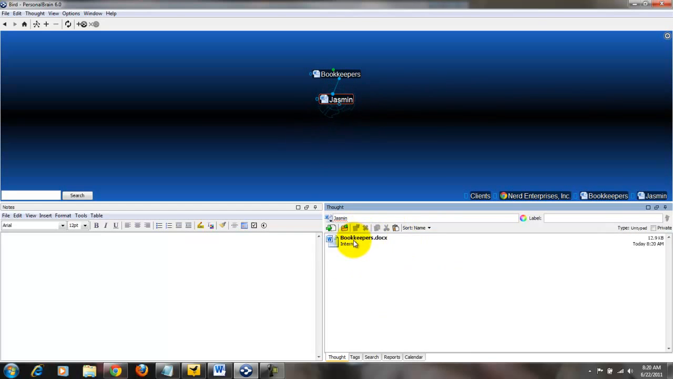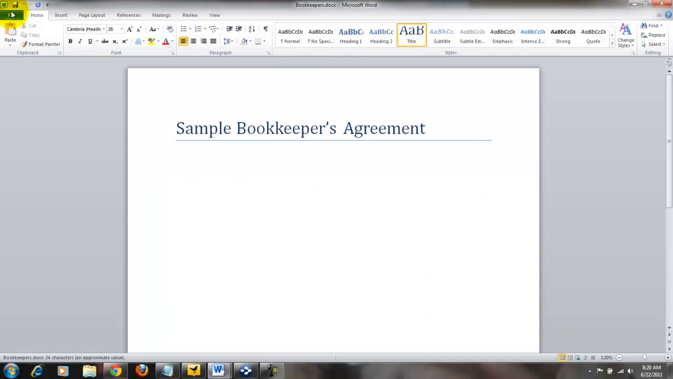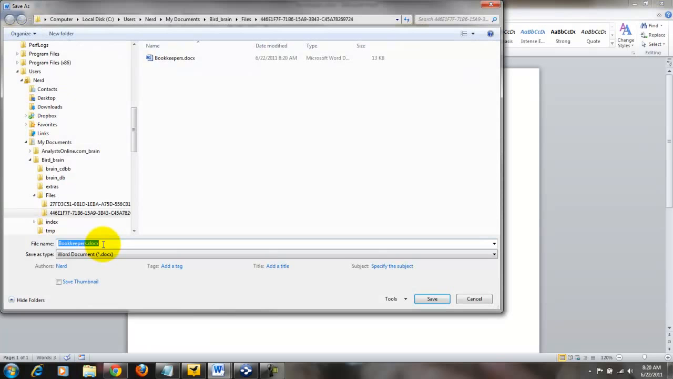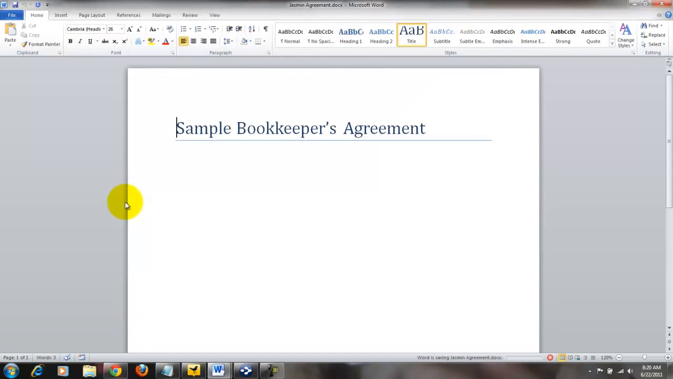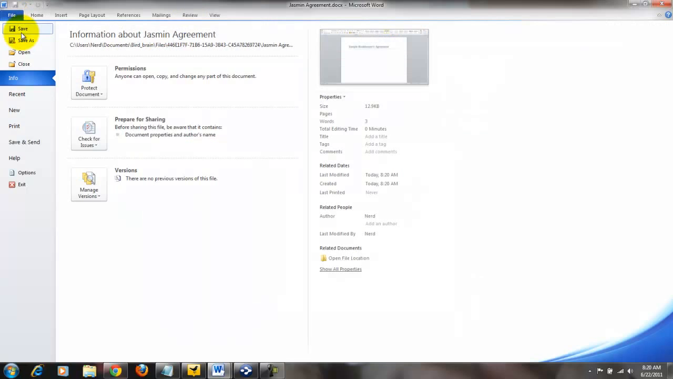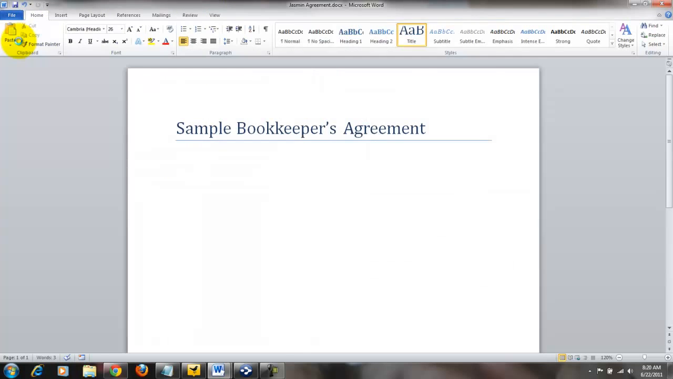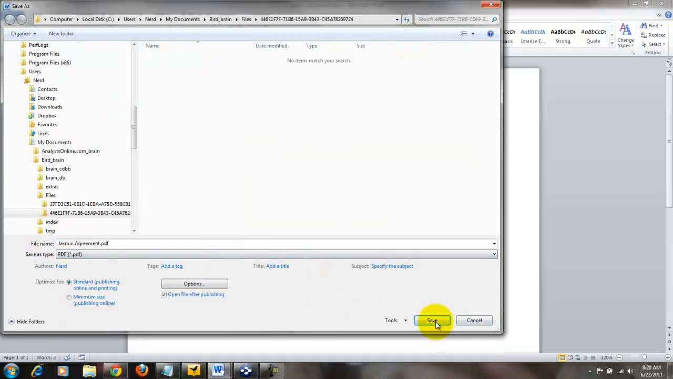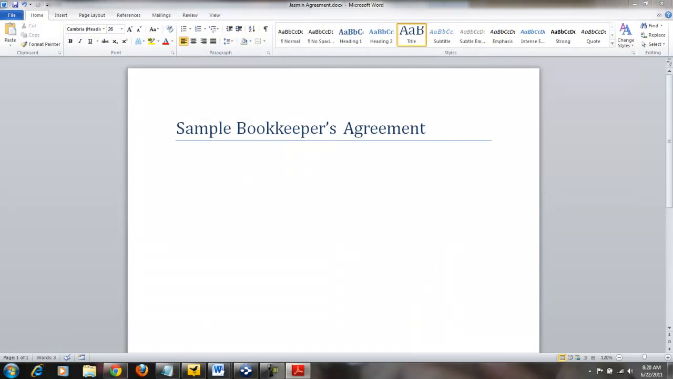I can paste attachments. But now I want to make this specific to Jasmine. So I'll choose Save As. And I'll call it Jasmine Agreement. And then once it's finalized and I get it back and scanned, I can save this as a PDF. So I can do all my work right here from within the thought.